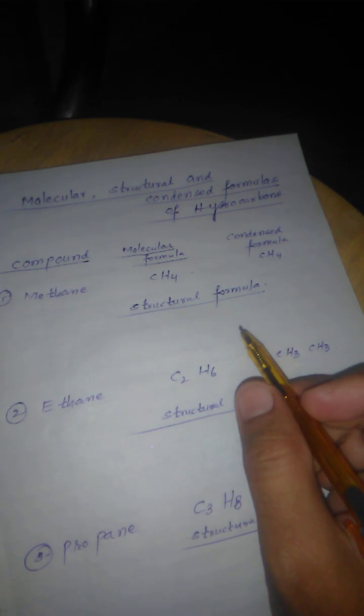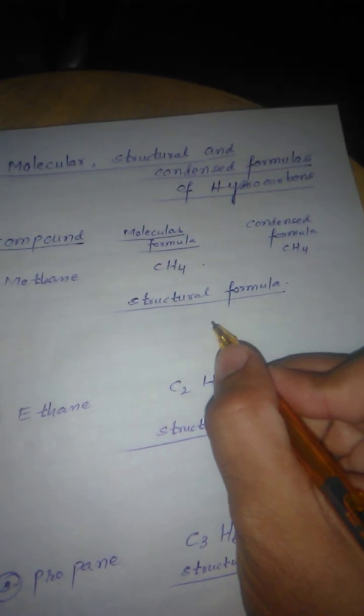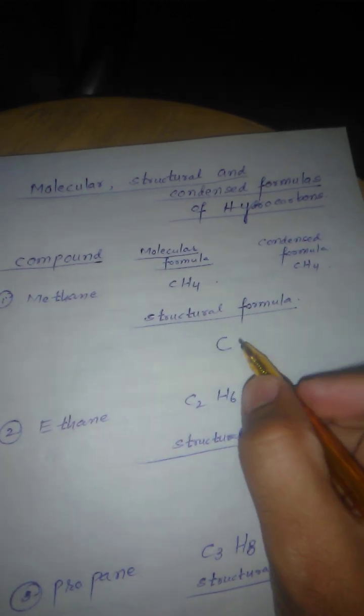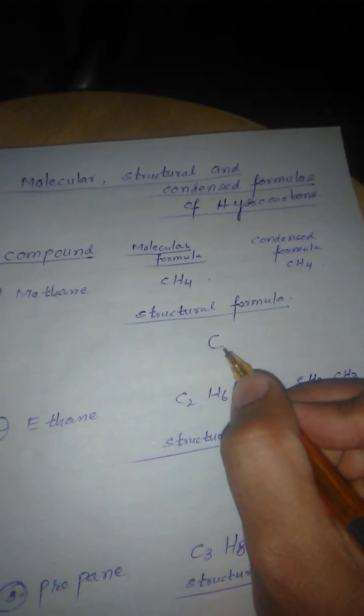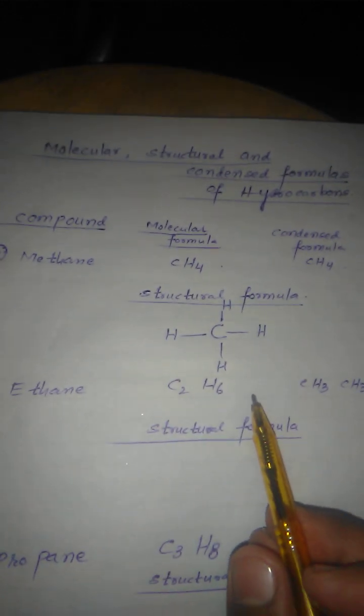When we have to make the structural formula of methane, we see there is only 1 carbon. Now the valency of carbon is 4. So the 4 hydrogen atoms are satisfied with the carbon in this way. There are 4 hydrogens which are linked covalently with the carbon. So in this way we say the carbon is tetravalent and methane is considered to be a saturated hydrocarbon.